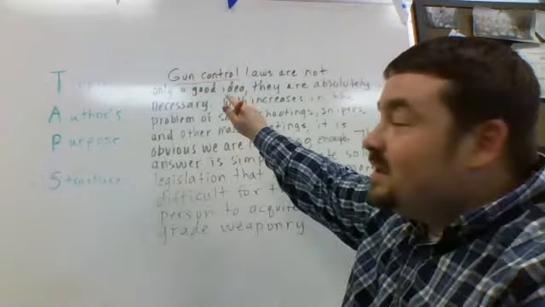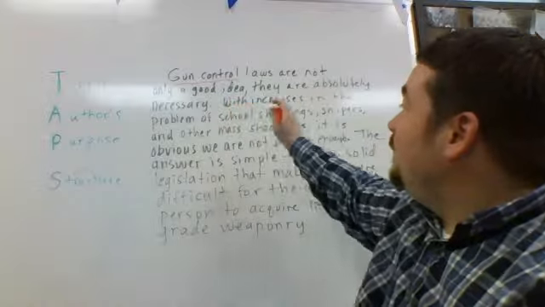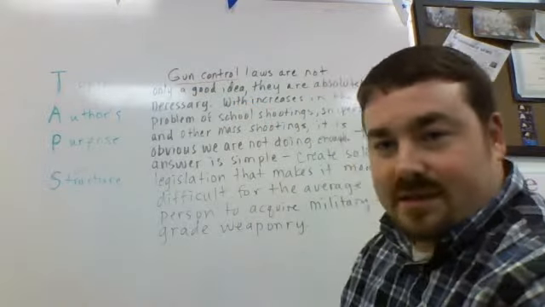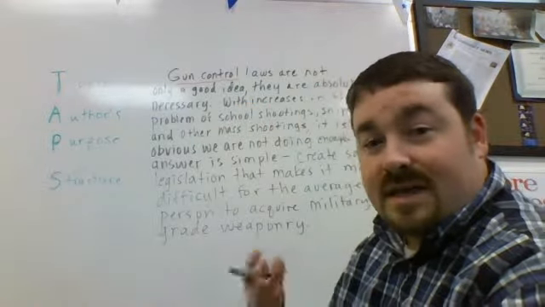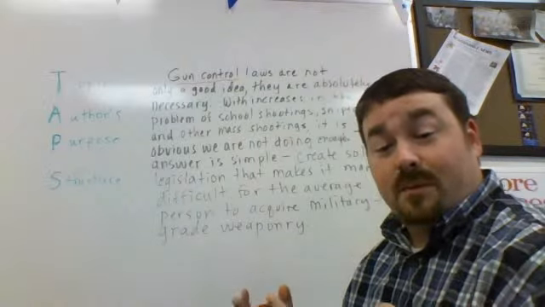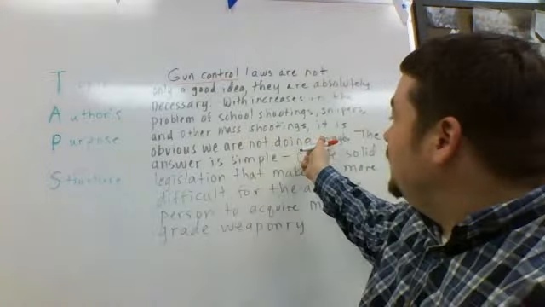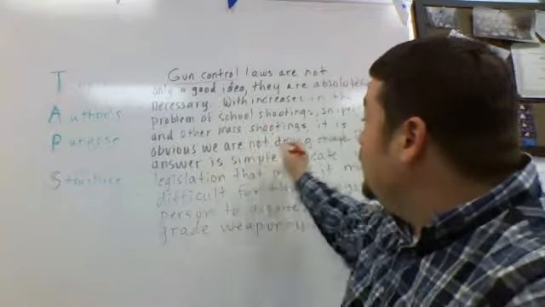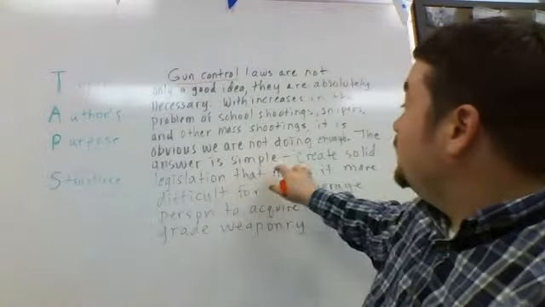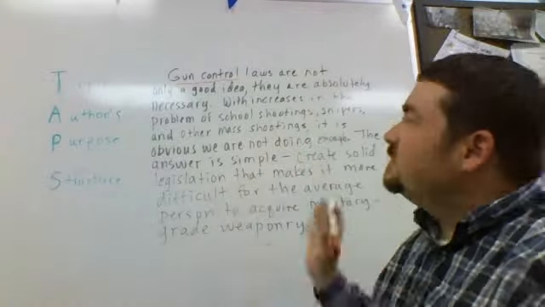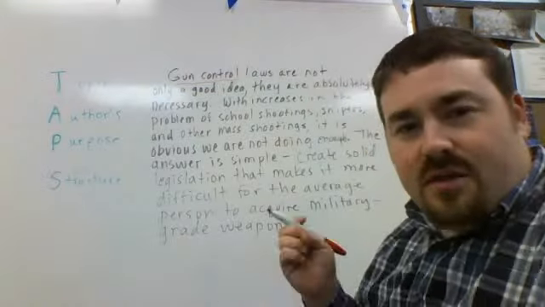Let's look at the first sentence. Gun control laws are not only a good idea, they are absolutely necessary. So let's ask ourselves, is that something that could encompass the main idea? Does it talk about gun control laws being necessary? We're not doing enough. The answer is simple. Okay, so that may encompass the main idea.